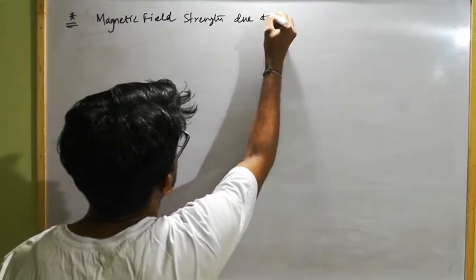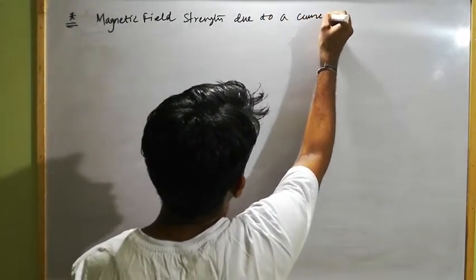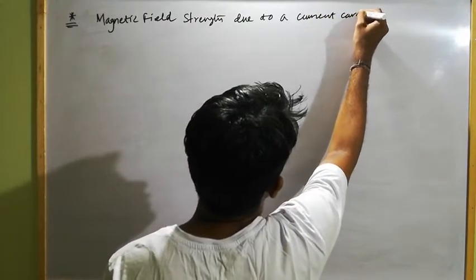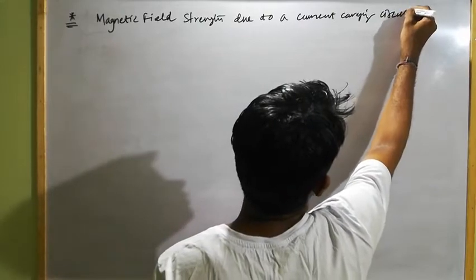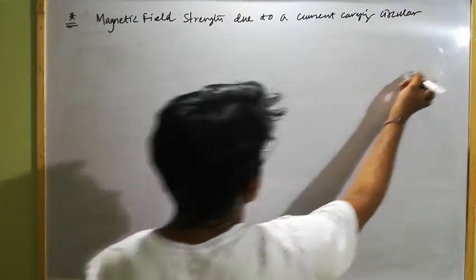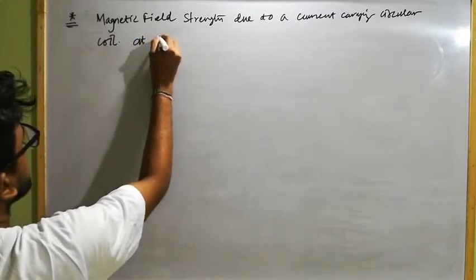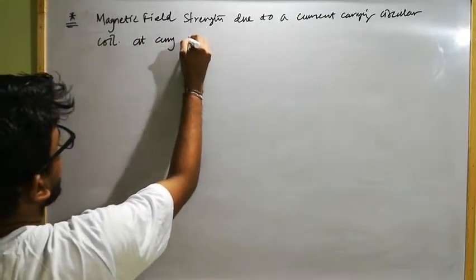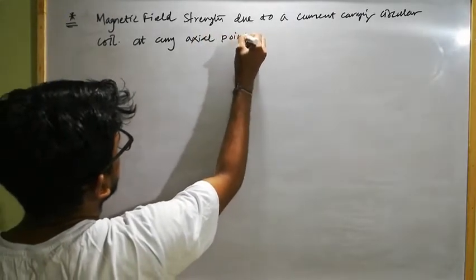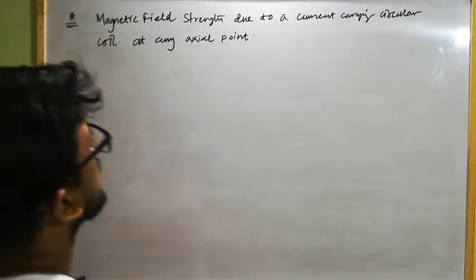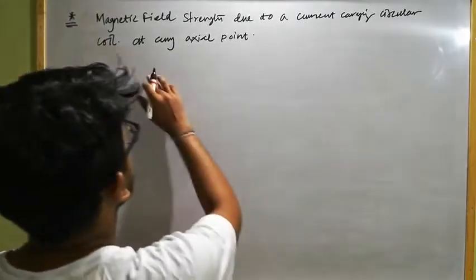due to a current carrying circular coil at any axial point. Okay, the magnetic field strength due to a current carrying circular coil at any axial point.